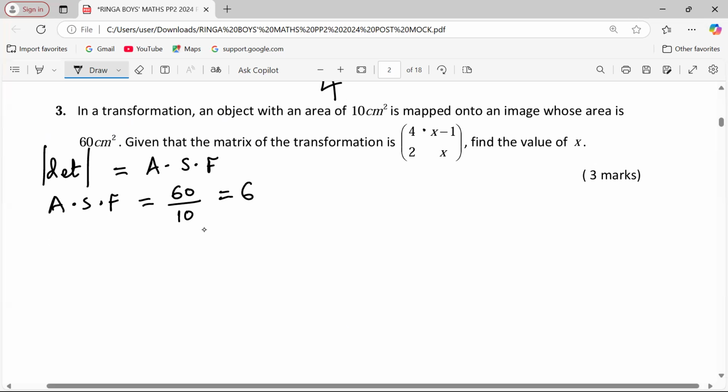So product leading diagonal is this one, the one with 4 and x. So determinant will be given by 4 by x minus product of elements in the other diagonal. The other diagonal is having 2, x minus 1 should give us 6.